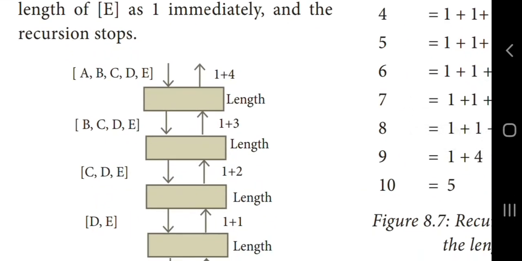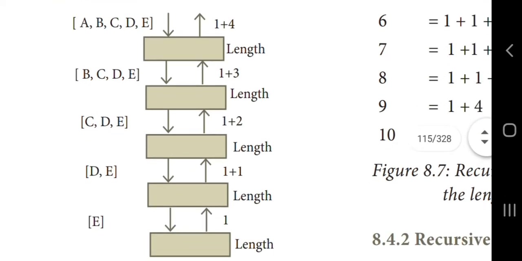Now you can see the diagrammatic representation of this problem, okay. First, the input passed to the process is A, B, C, D, E. At each level it is reduced by 1. So see the next level, B, C, D, E. That is, A comes out, and then the same input is passed to the next person. They reduce it by 1, that is, B comes out and it takes only C, D, E alone. Okay, and then D, E, and then E.